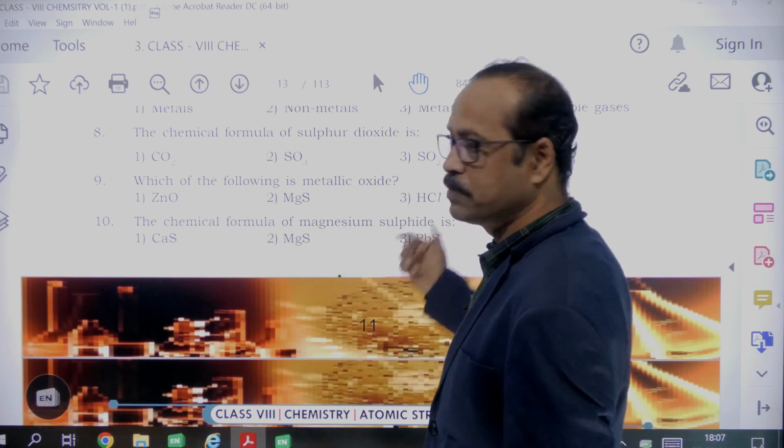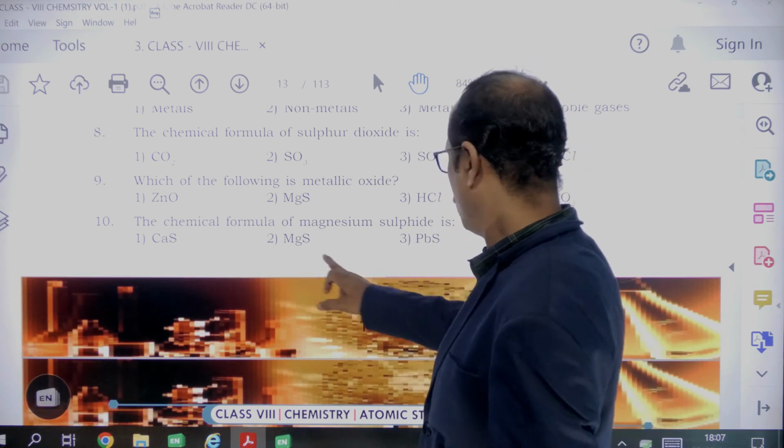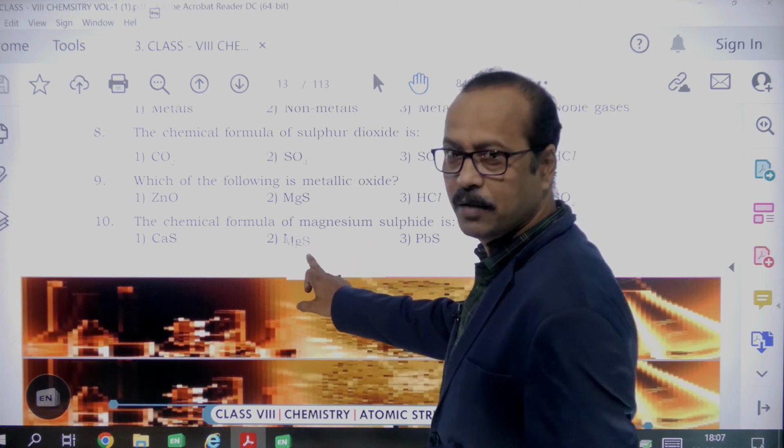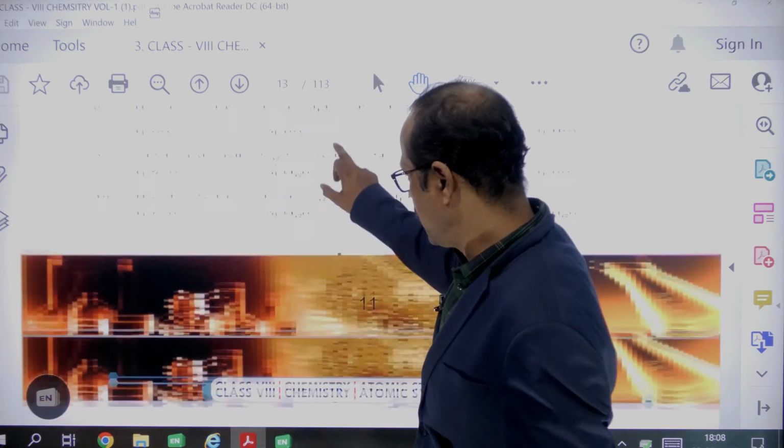The formula of magnesium sulfide. What is the symbol of magnesium? Mg. Where is Mg? Only one. Sulfide, sulfur. MgS. This is the right answer. Right, friends? Okay, so today I have done 10.